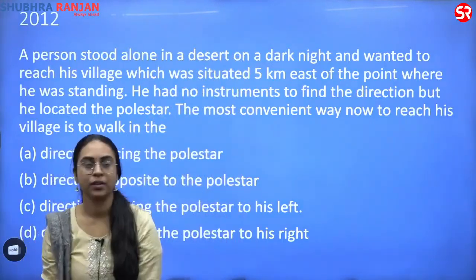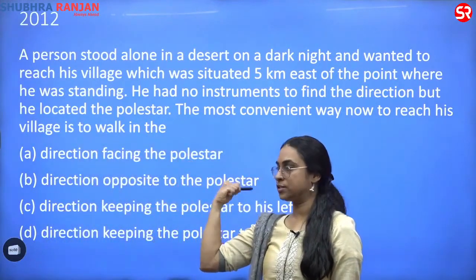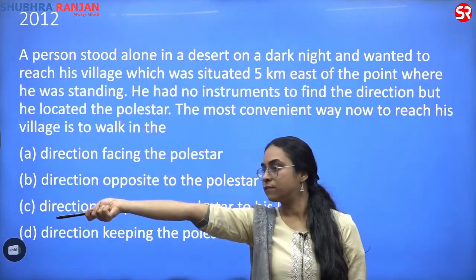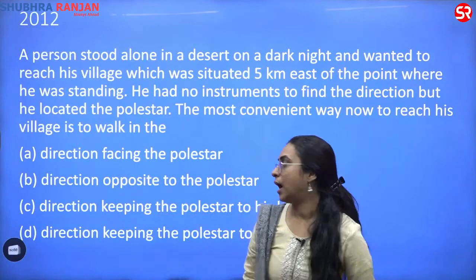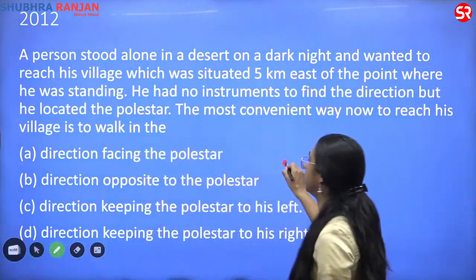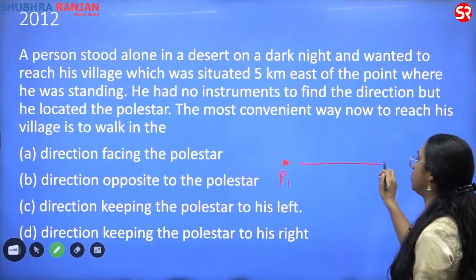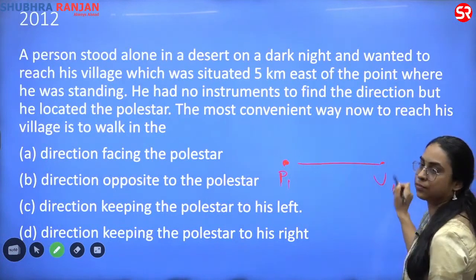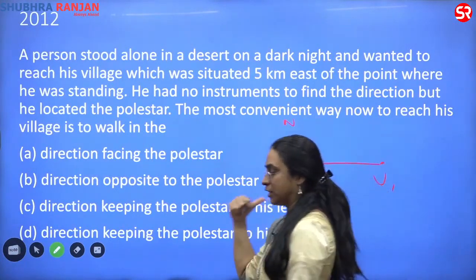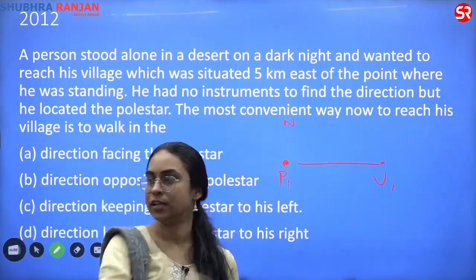See now, consider this board to be north. This is south. This is west. This is east. I am standing at a point, P1. My village is to the east. This is my village. I have located a pole star in the north. Now consider this to be the pole star, the north direction, and this to be the south direction.